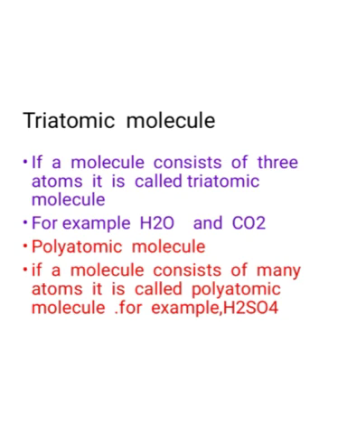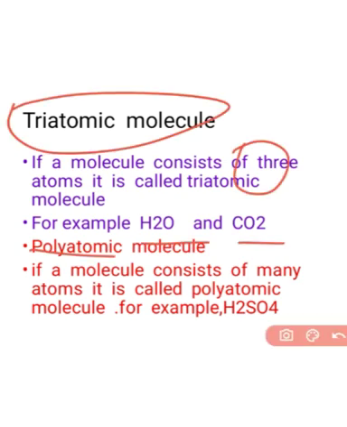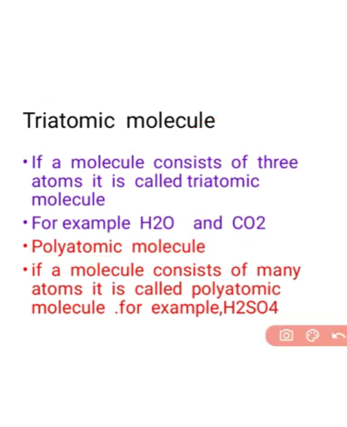Next is triatomic molecule. The word tri means three. So these are the molecules consisting of three atoms. For example, H2O and CO2. In H2O, we have two atoms of hydrogen and one atom of oxygen, and in CO2, we have one atom of carbon and two atoms of oxygen. So these are triatomic molecules.